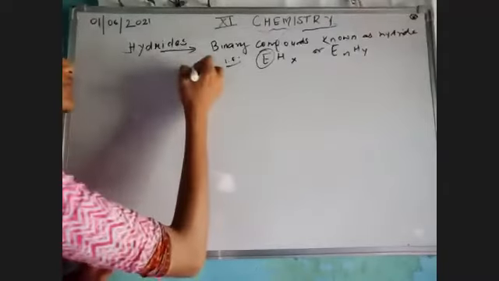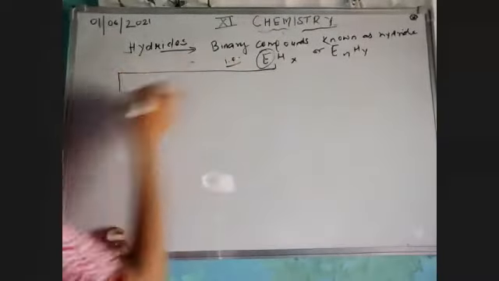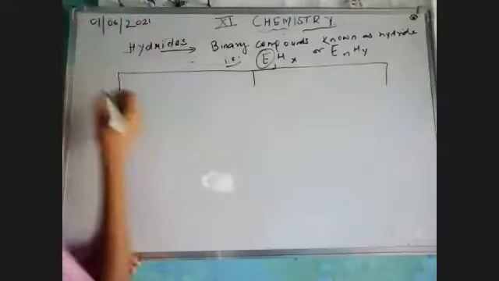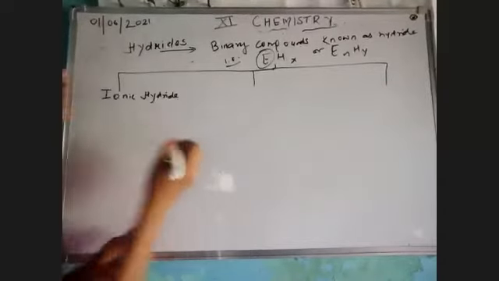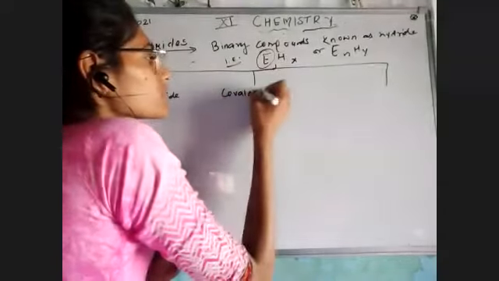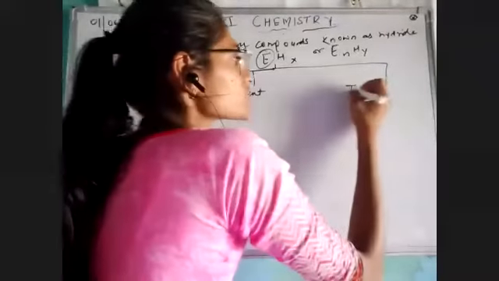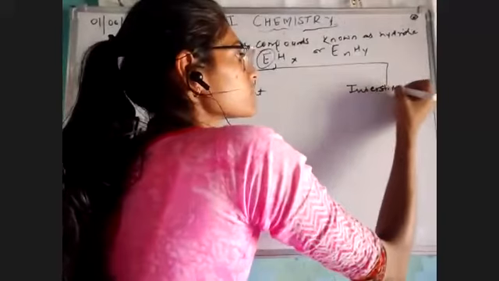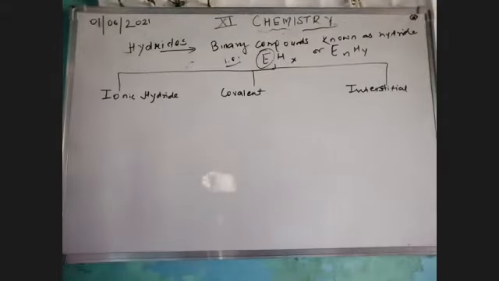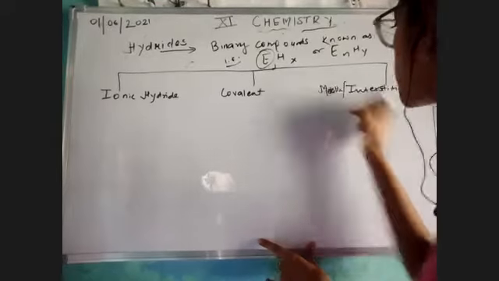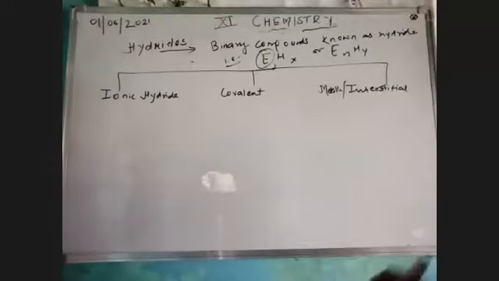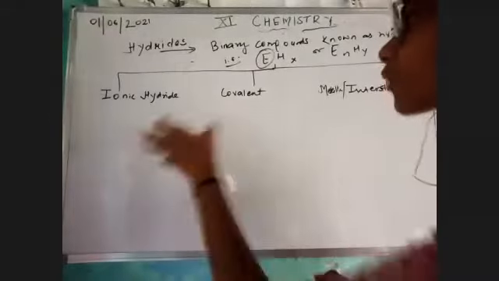There are basically three different types of hydride: the first one is ionic hydride, the second one is covalent, and the last one is known to be interstitial, or I think there is another name for that also, which is known to be metallic hydride. Let's start. What is the difference between these three hydrides and how can we differentiate them?